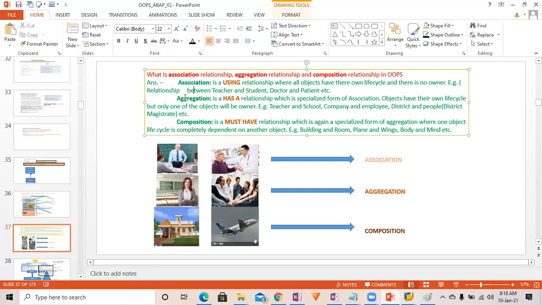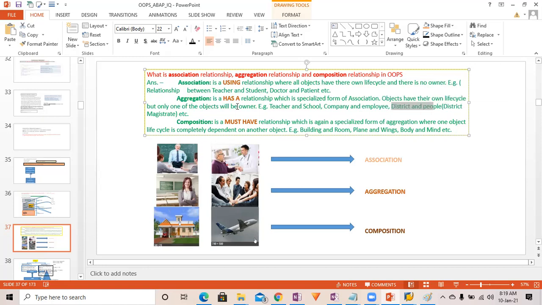right? Aggregation. Aggregation stands for a has-a relationship, which is a specialized form of association. So aggregation is nothing but an association, but more specific, more specialized. Objects have their own life cycle, but only one of the objects will be the owner. For example, teacher and school, company and employee, district and people, right?